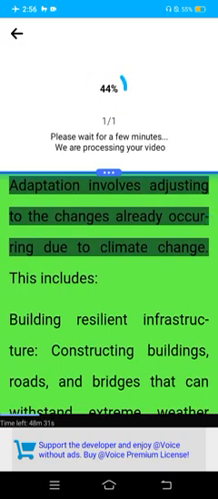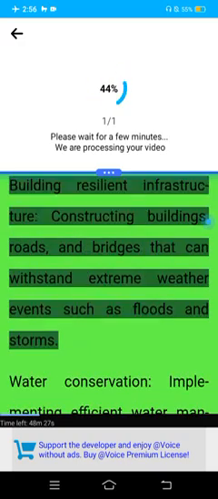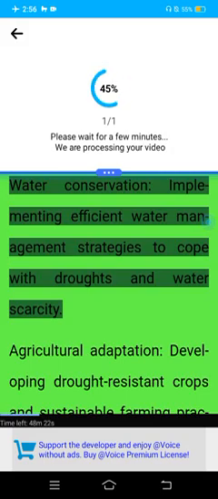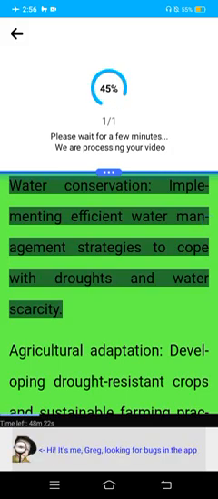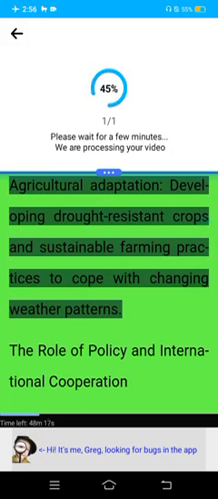Adaptation involves adjusting to the changes already occurring due to climate change. This includes building resilient infrastructure, constructing buildings, roads, and bridges that can withstand extreme weather events such as floods and storms. Water conservation. Implementing efficient water management strategies to cope with droughts and water scarcity. Agricultural adaptation. Developing drought-resistant crops and sustainable farming practices to cope with changing weather patterns.